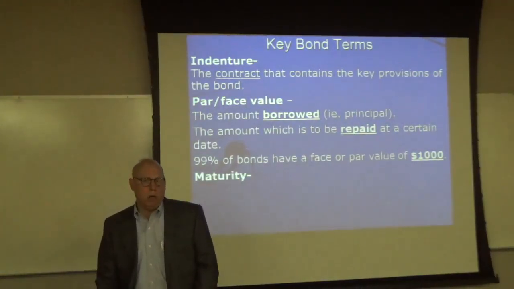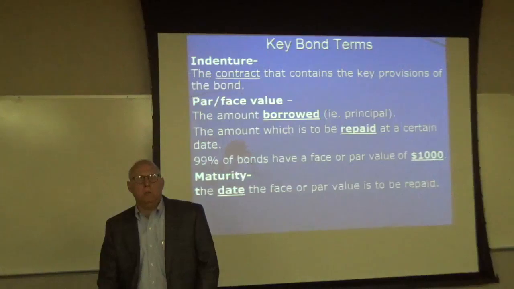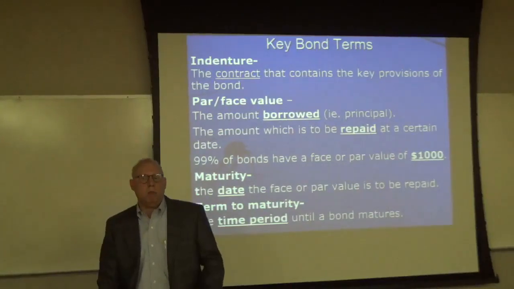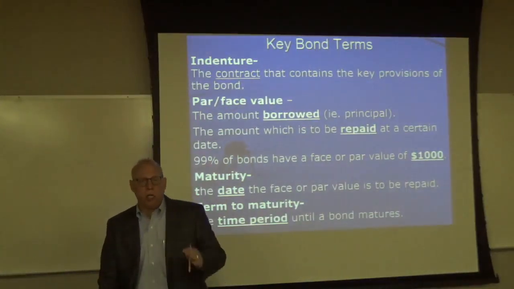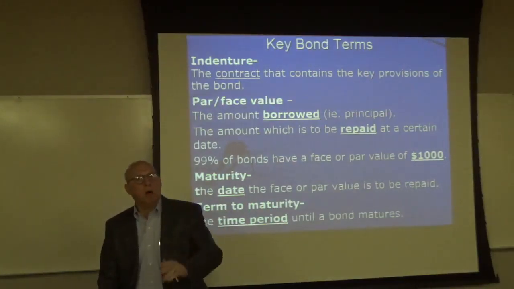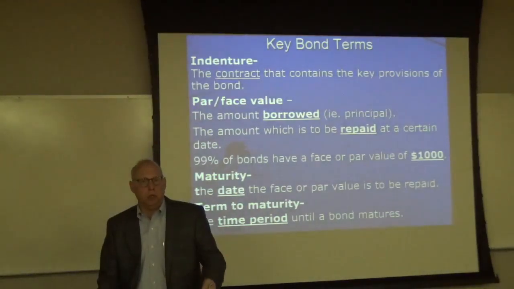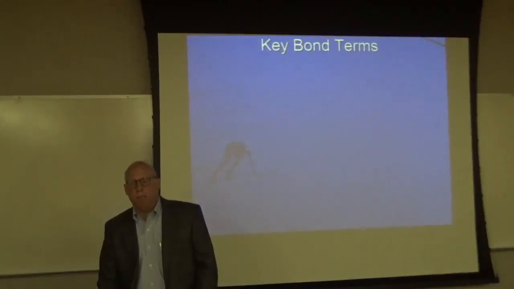Speaking of when the bond will pay back the principal, this is maturity. This is the date the face or par value is to be repaid, maturity. The term to maturity. This is the time period between today and when a bond matures. Any time period until a bond matures is called the term to maturity. So the maturity is a date, the term to maturity is a period of time.